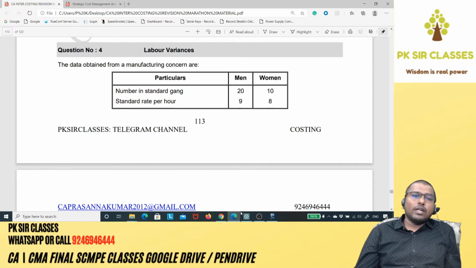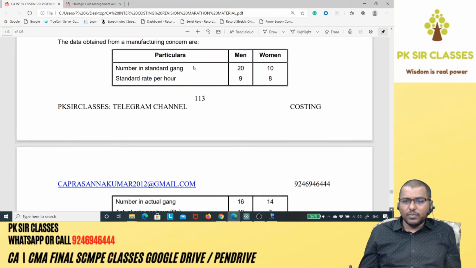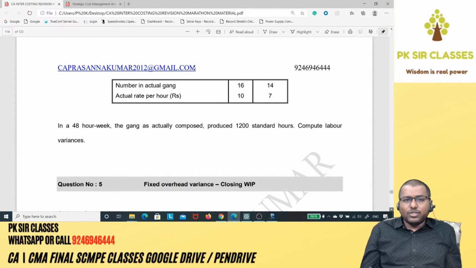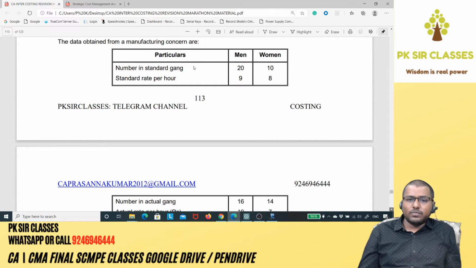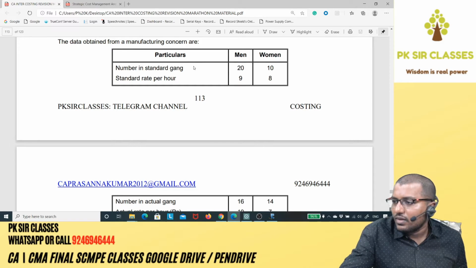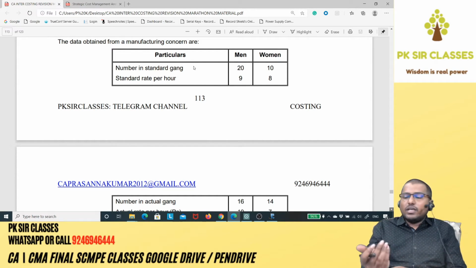Now come to question number 4, labor variances, all of you. Question number 4, labor variances. Ready, guys? Chalo, the data obtained from a manufacturing concern: you have the number in the standard gang, and the standard rate per hour is also given. The number in actual gang and actual rate per hour is given. In a 48-hour week, the gang as actually composed produced 1200 standard hours. Compute labor variances. That's your question. Okay. So read the question, we'll move on. Read the question, guys. We'll start doing it.